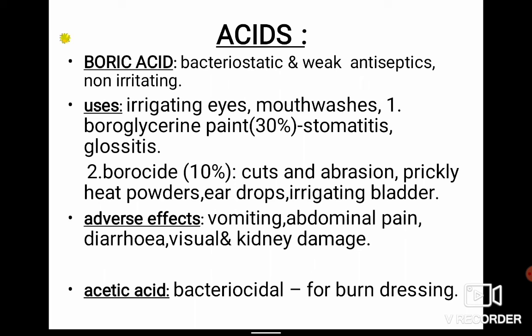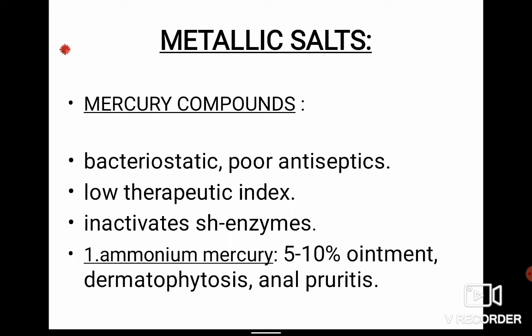Acetic acid is cidal, so it is bactericidal, and it is used commonly for burn dressing. The next class is metallic salts, for example mercury compounds. These are static, so they are poor antiseptics. They have a low therapeutic index and inactivate enzymes. For example, ammoniated mercury is used in a 5 to 10% ointment for dermatophytosis and anal pruritus.